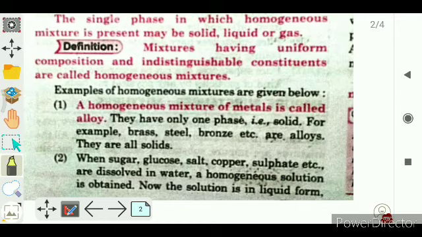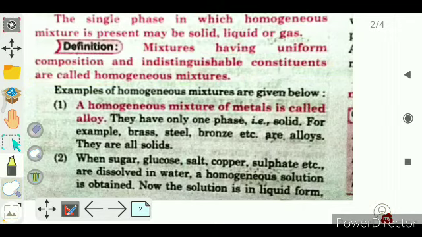Now the definition: mixture having uniform composition and indistinguishable constituents are called homogeneous mixture. Clear?